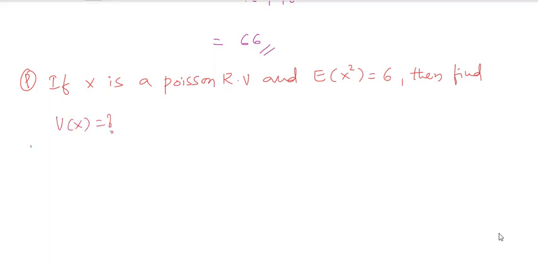This is the question. They gave that x is a Poisson random variable and the E of x square value they have given. Am I right or not? Yeah, how will I calculate it?